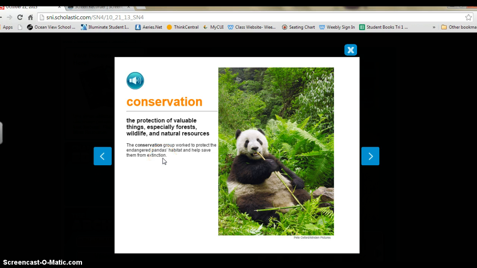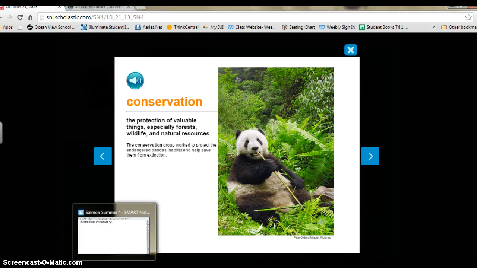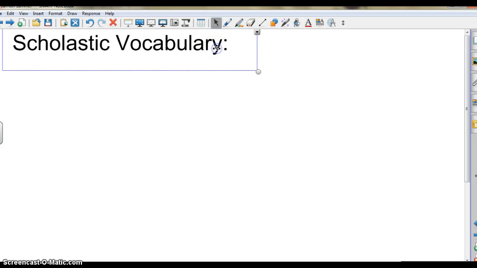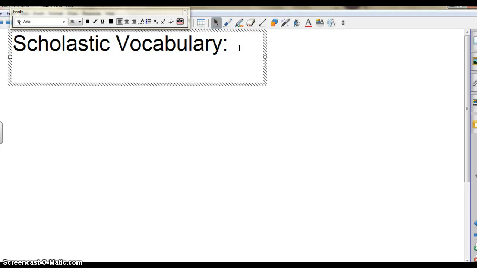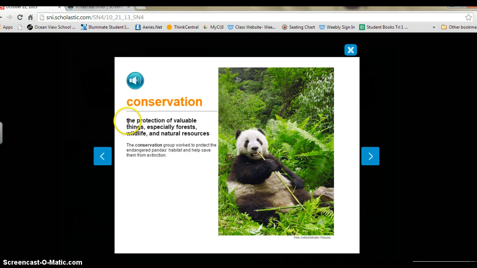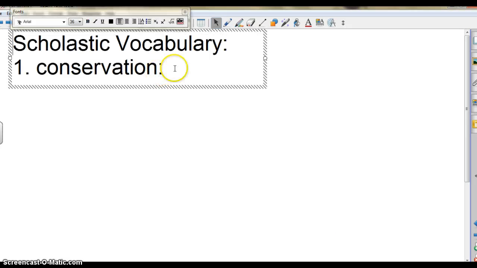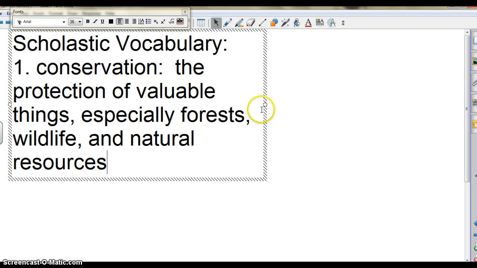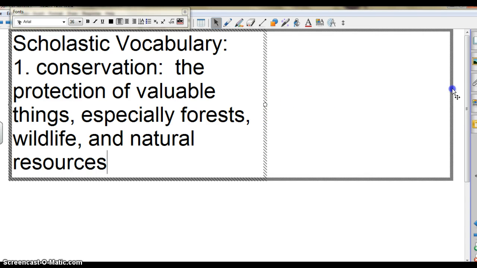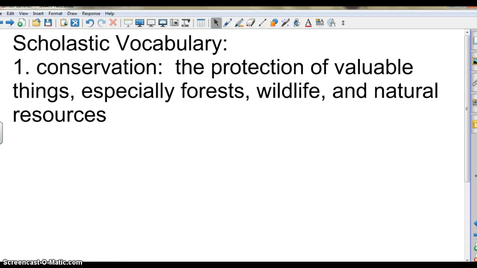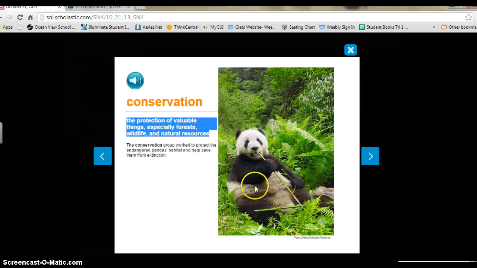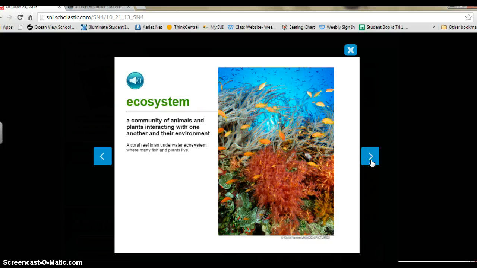So once you have looked at one word, go back to your paper and you're going to write down the vocabulary word. So the first one is conservation, and then you're going to write down the definition. It says the protection of valuable things, especially forests, wildlife, and natural resources. And so you're going to copy that down. And you can take as much time as you need for this. It may take you a little bit of time, and that is all right. And then once you're done with one word, go ahead and go to the next.